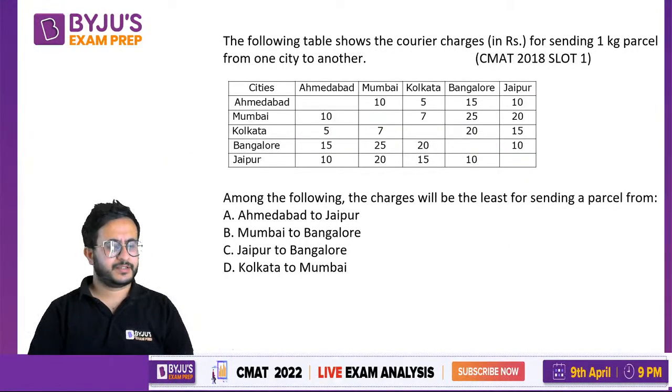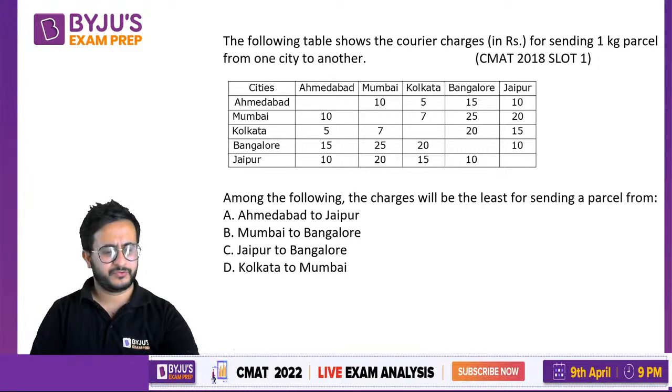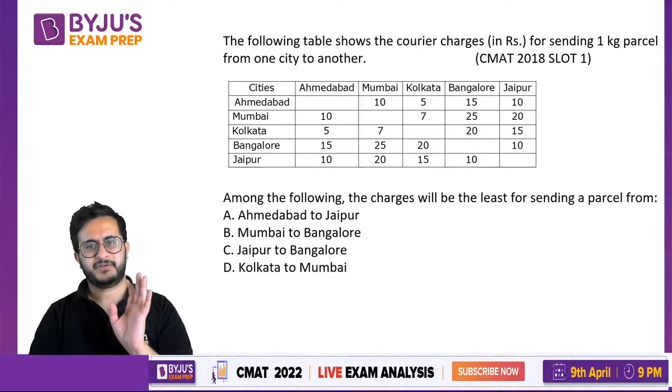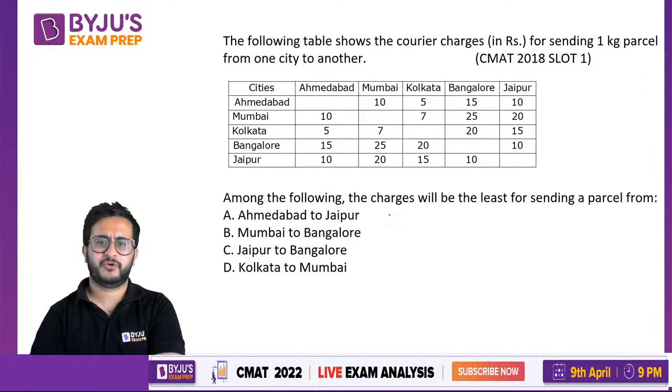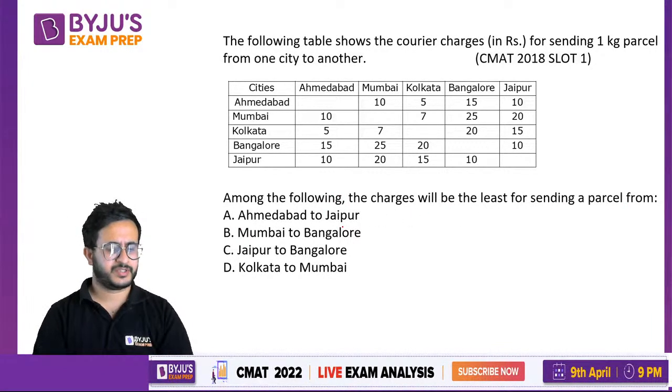Again, a question from the same paper. A table is given to us, and you do not even have to do any calculation. This is probably the easiest question you would find in DI. The table gives the courier charges for sending a 1 kg parcel from one city to another, and the question is, among the following, the charges will be the least for sending a parcel from which city to which city? You just have to observe the table and answer the question.